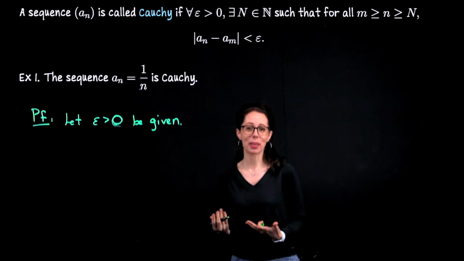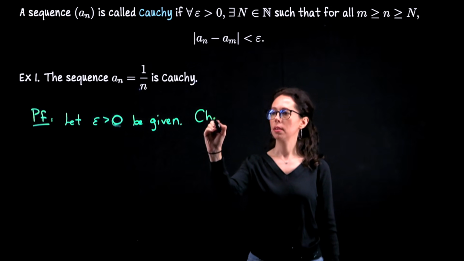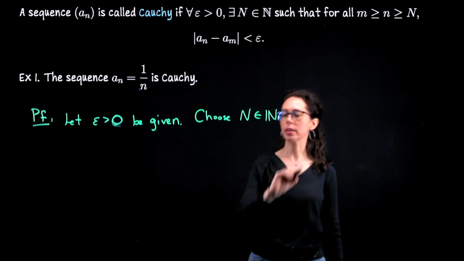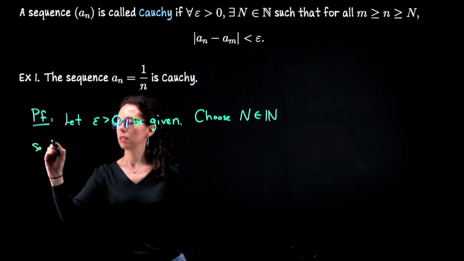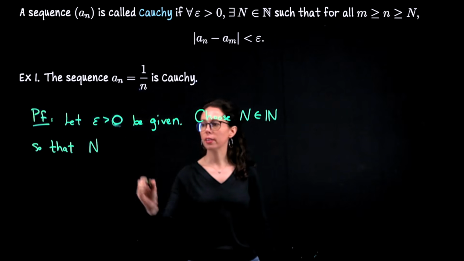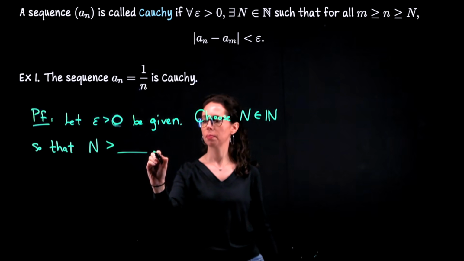I'm just going to leave myself space to fill it in. So given this choice of epsilon, choose N from the set of natural numbers such that N is greater than something. So just leave myself some space here.